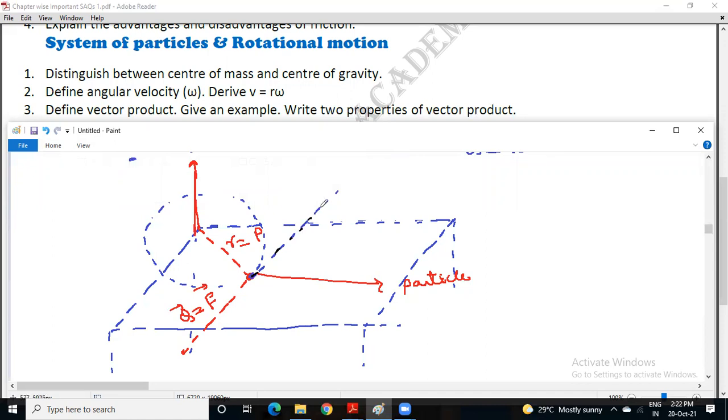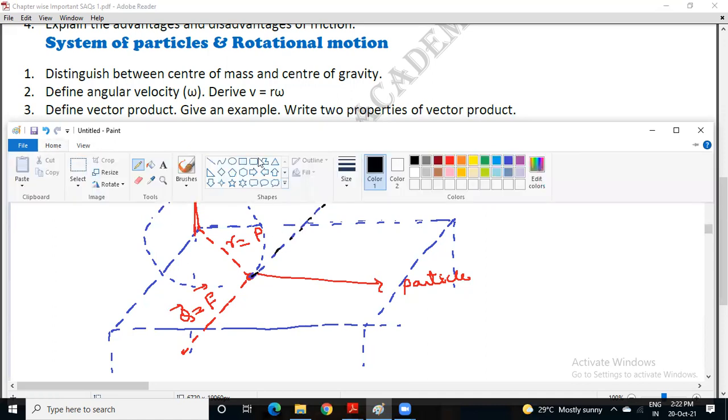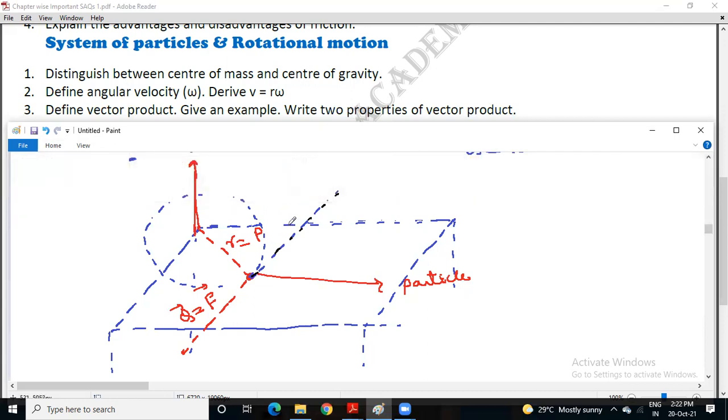Try to understand. Now here you are constructing a right angle triangle. Let us say this is 90 degrees. Here instead of P you can take R. R is perpendicular to the force.